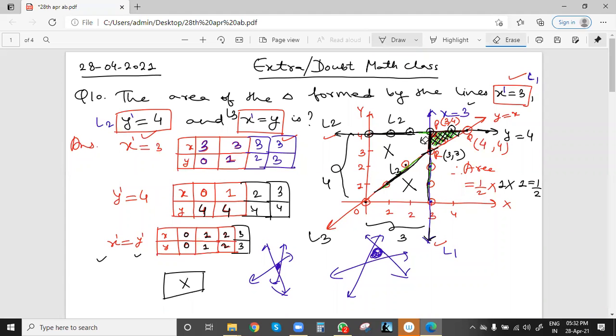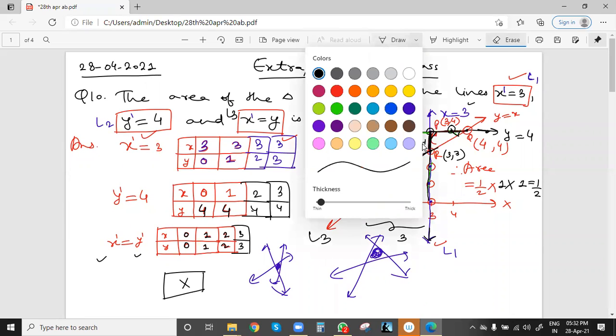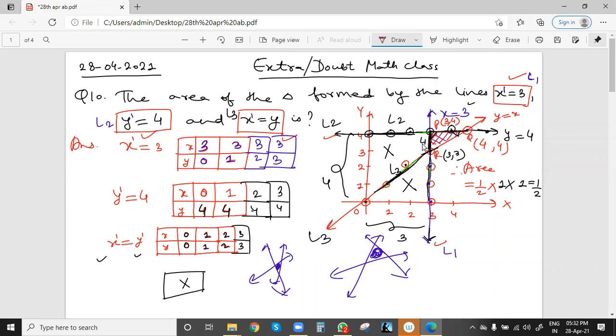Last will be this area where all three lines meet each other. This will be the required area which we have to find. So we'll just note the points. First point will be this point P.